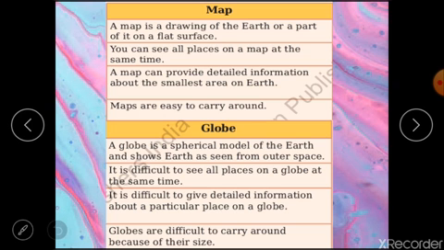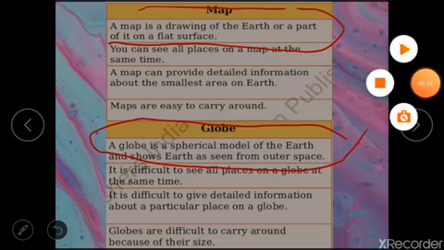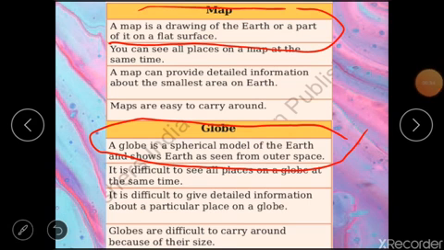A map is a drawing of the earth or a part of it on a flat surface, basically a two-dimensional surface. Right, while a globe is a spherical model of the earth, and it shows the earth as seen from outer space. So this is the first and a major difference, that a globe is an actual model of earth, and that shows the true shape of earth, while a map is drawn on a flat surface.